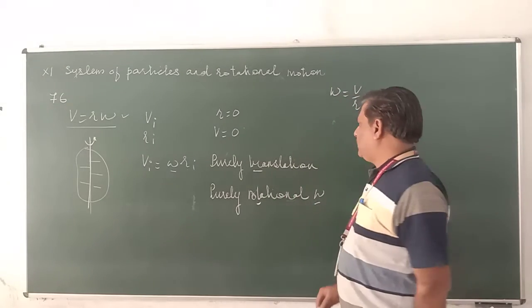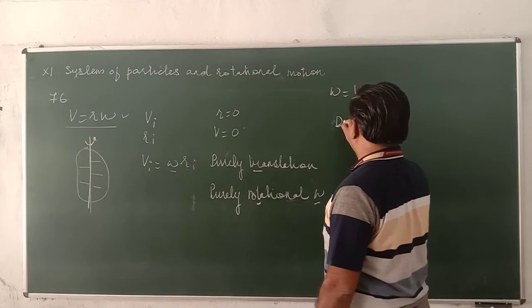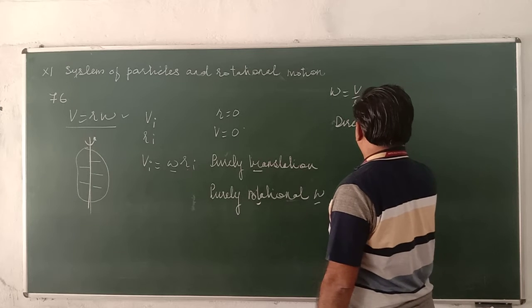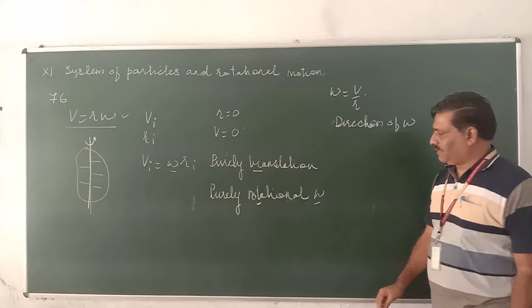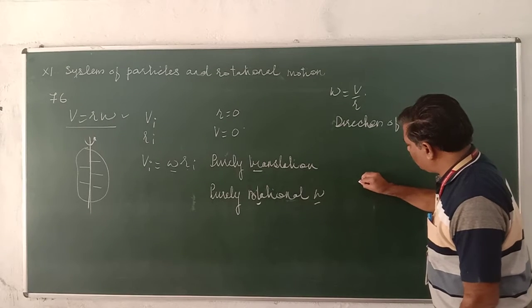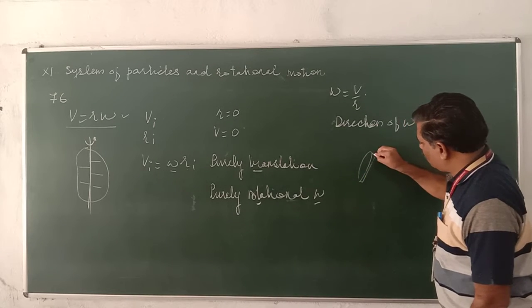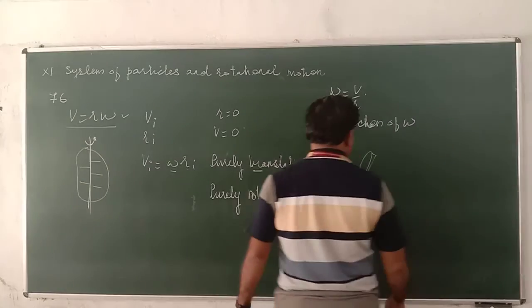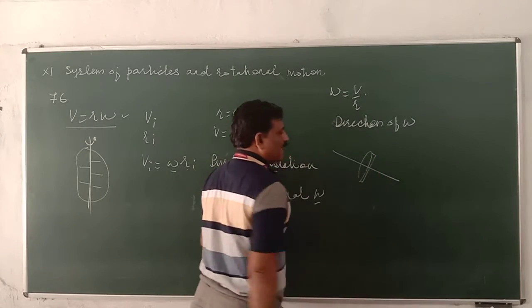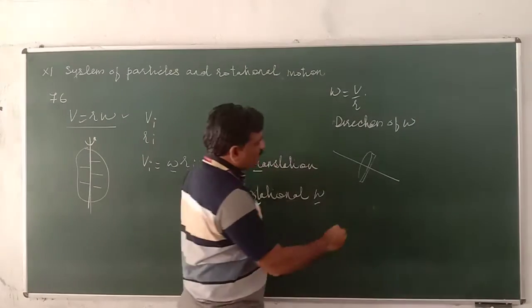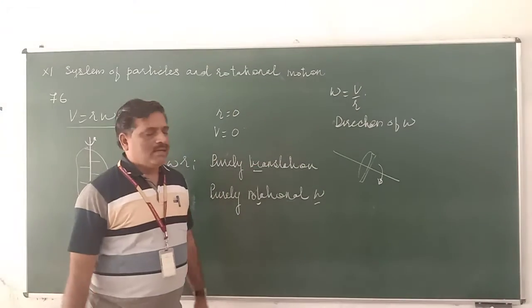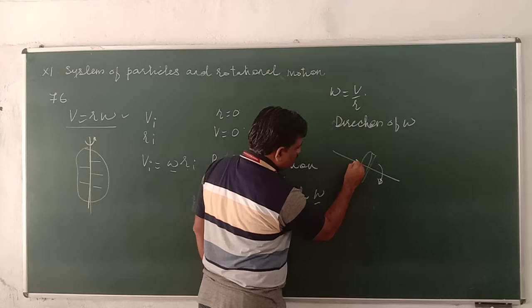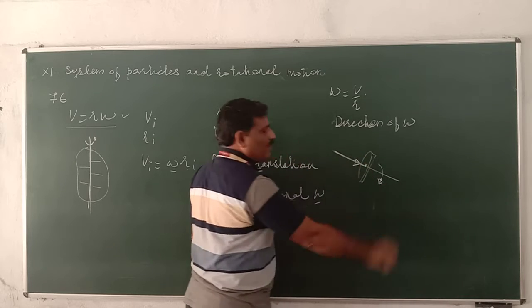Suppose we are talking about the direction of omega, angular velocity. This is one disk which is rotating about this axis. If this disk is rotating in the clockwise direction, then omega is inside the plane of the disk.